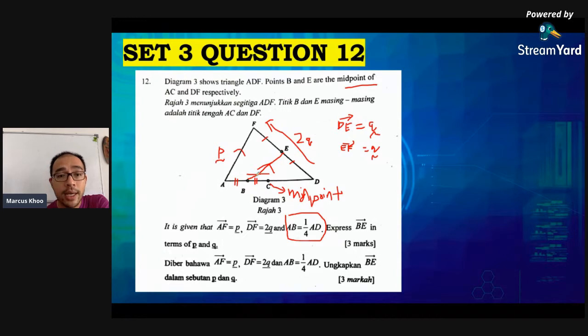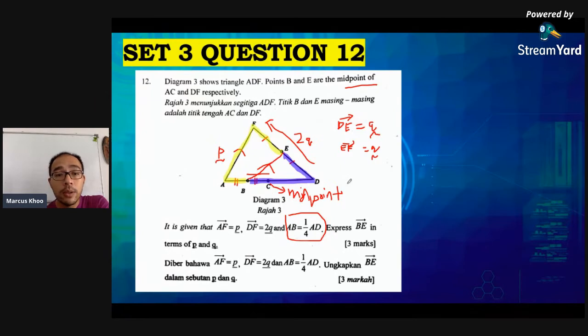There are many ways. Either BA plus AF plus FE. That's one way. Let me highlight it. One way is BA to AF to FE. We need to find three vectors. What is the other way? The other way is going the other way around. Let me change color. Let's use blue. I can use BD plus DE.